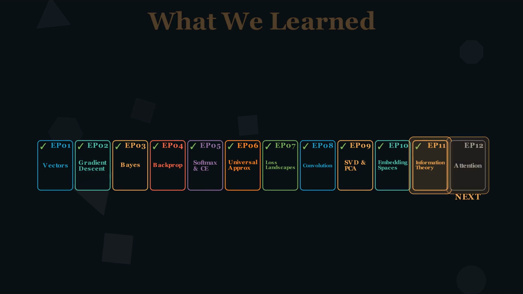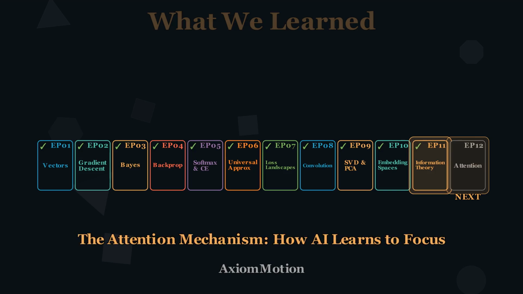And next time, we ask the question that changed everything. How does AI learn to focus? The attention mechanism. Attention weights are probability distributions. Their entropy tells you whether AI is focused or confused.